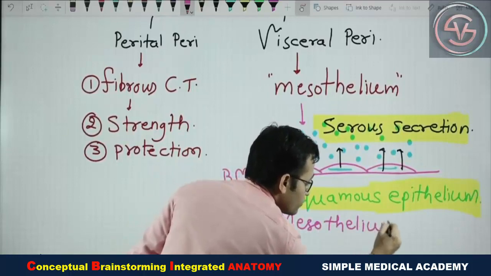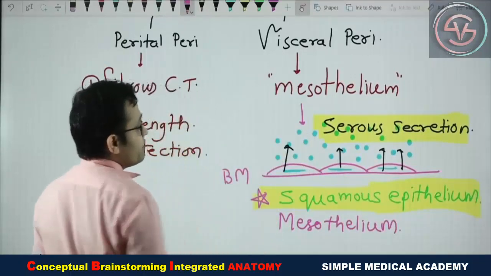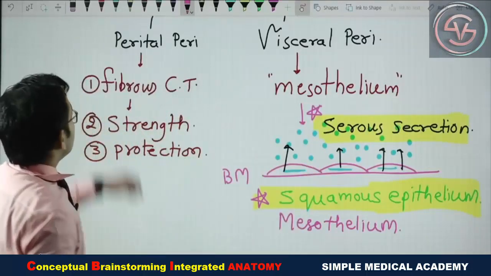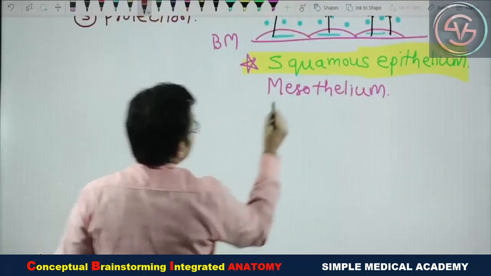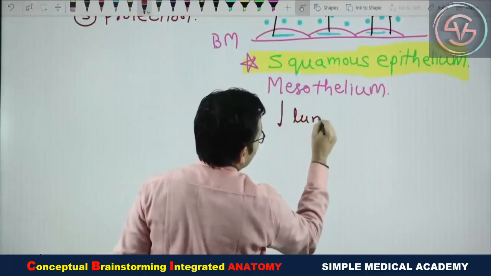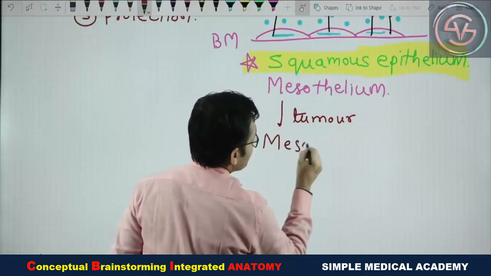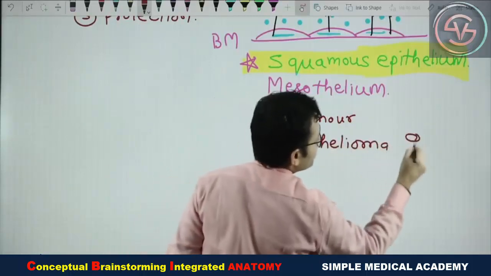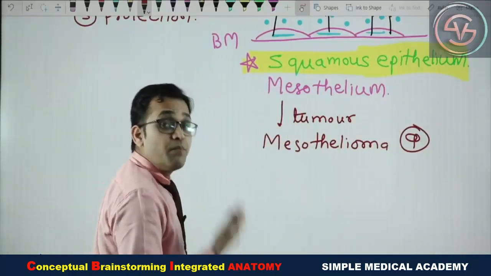You can write down what the mesothelium is: the squamous epithelium having the property of serous secretion is known as the mesothelium. Now correlate with your clinical that this mesothelium results in a tumor, in the tumor or neoplasia chapter, which is known as mesothelioma. This is for your clinical. And you know the most common site of the mesothelioma is the pleura.